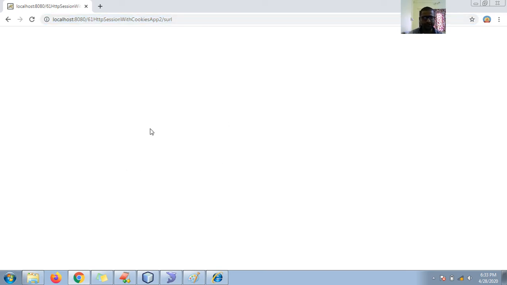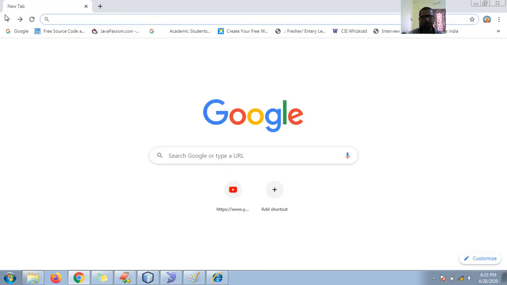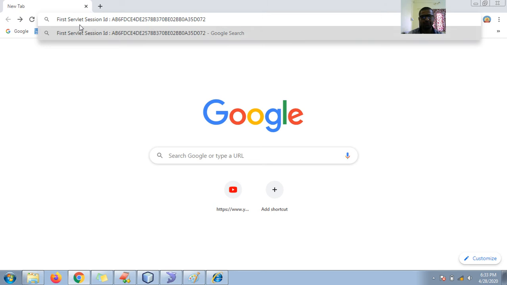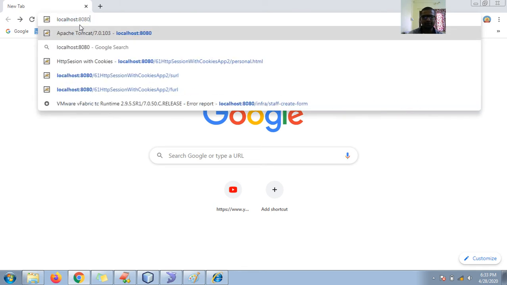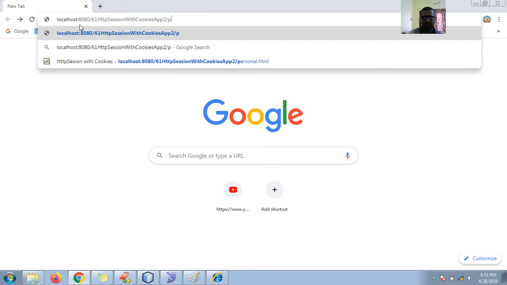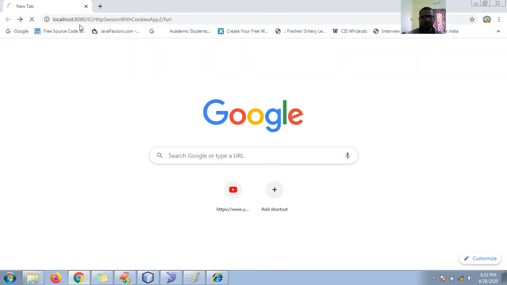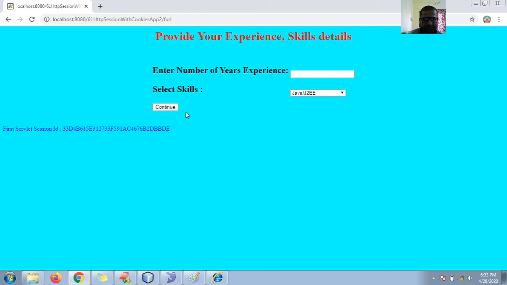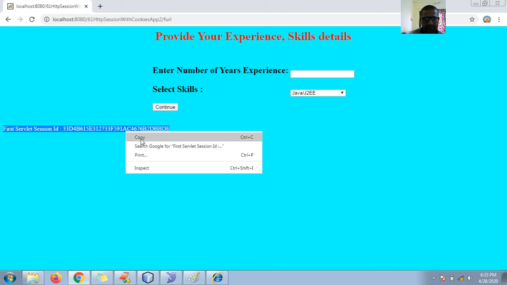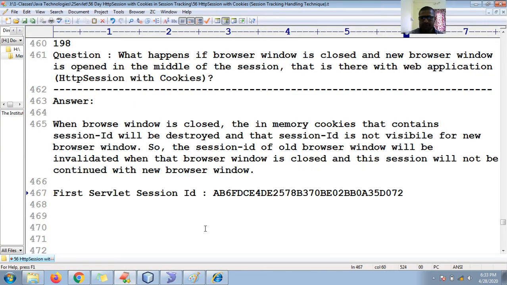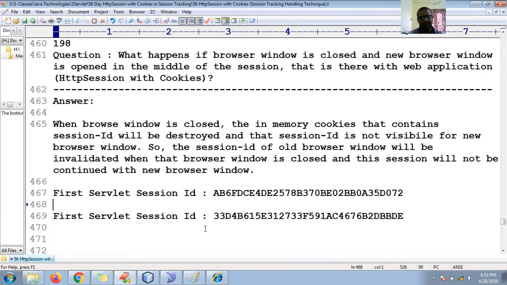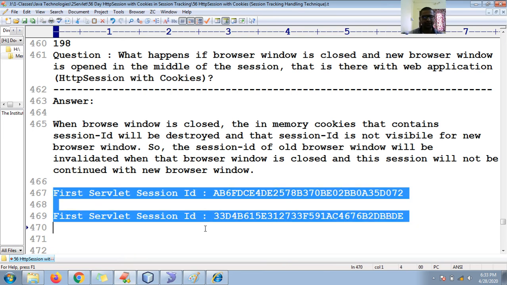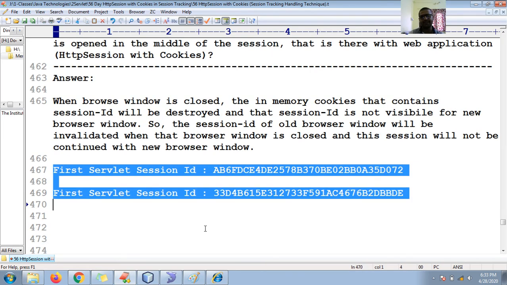You can see here there are no cookies, so it will treat it as new. I'm trying to get the new one. Let us compare the previous one and the new one. Copy, and you can see here two different IDs. Okay, fine guys, two different IDs.